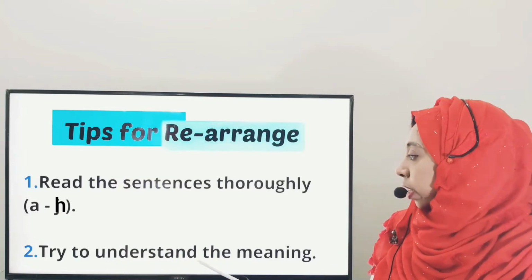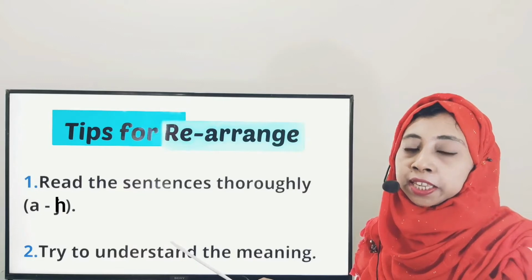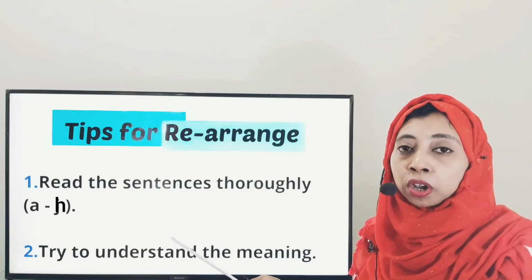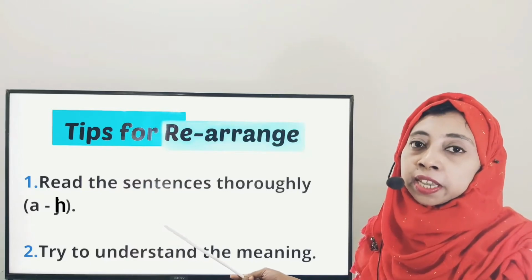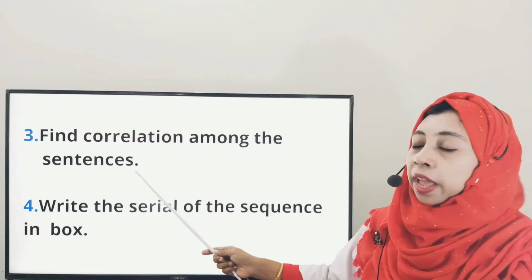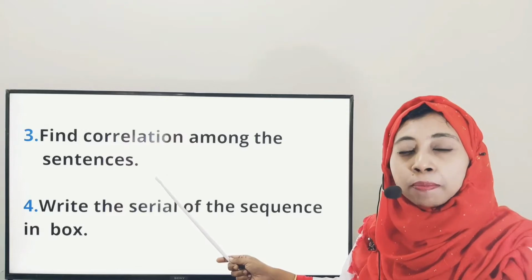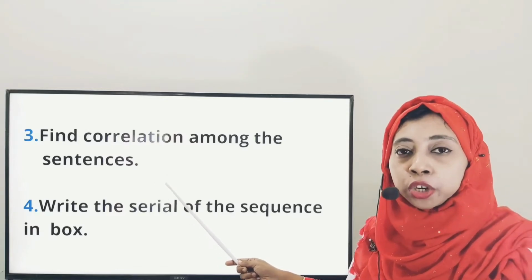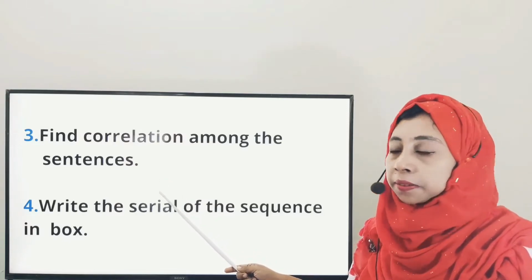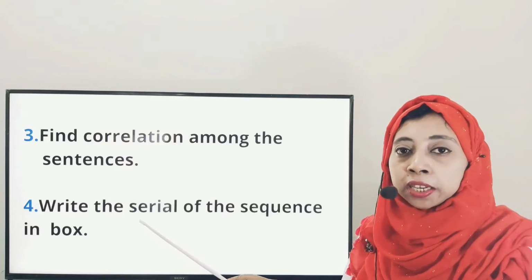Secondly, try to understand the meaning of the sentences. After reading the sentences, you must try to find out the topic or whom the sentences deal with. Then find correlation among the sentences. You will try to find out some conjunctions, some correlated words or any coherence that you get among the sentences. After that, you will start writing the rearrangement.